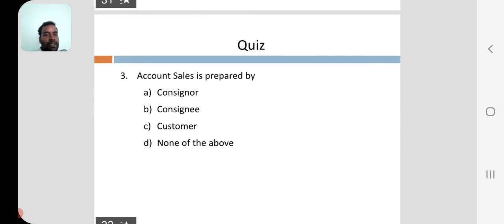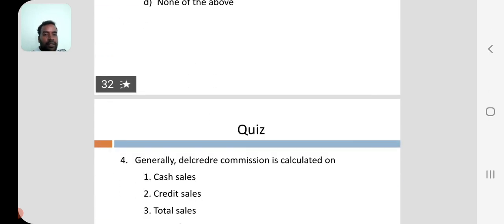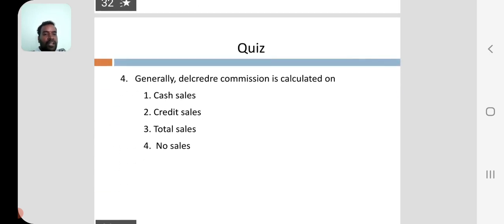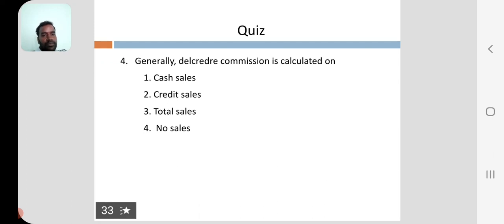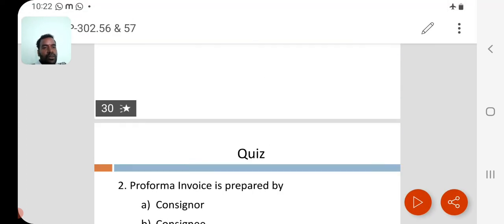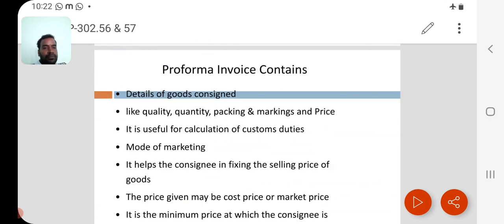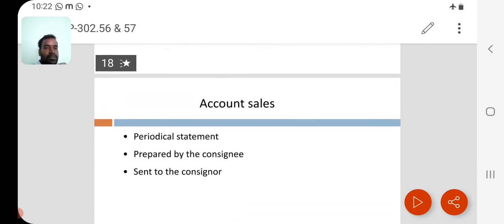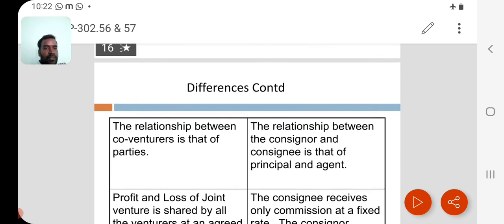Account sales is prepared by B, the consignee. Generally, del credere commission is calculated on credit sales. So these are the important terms used in consignment.